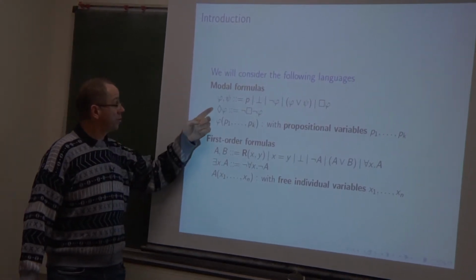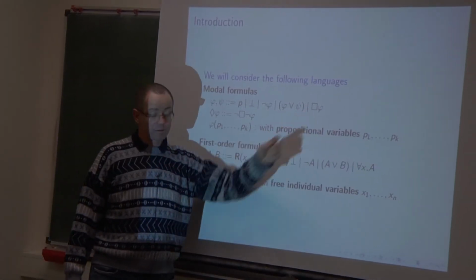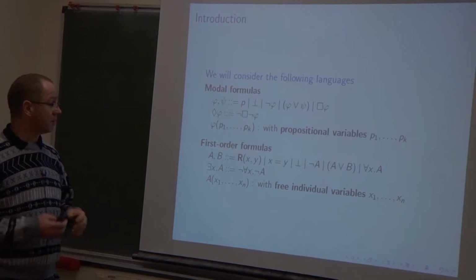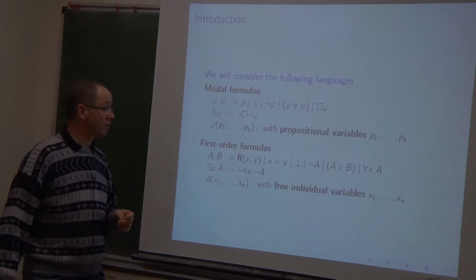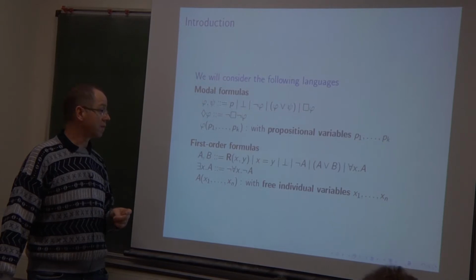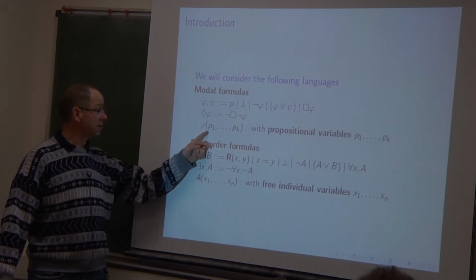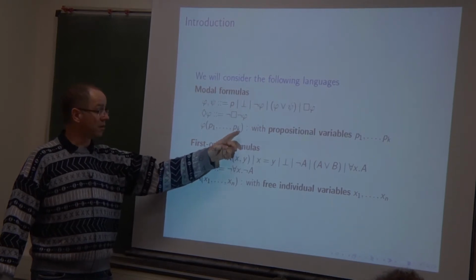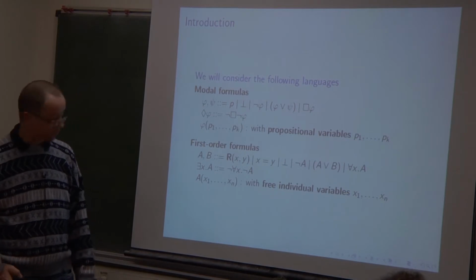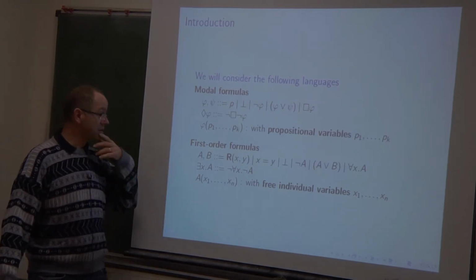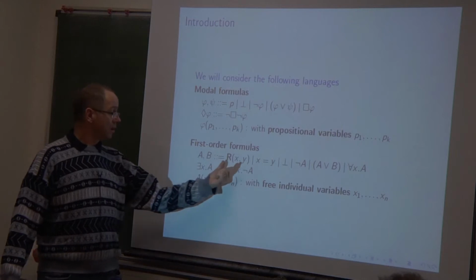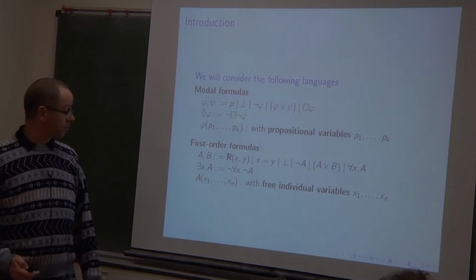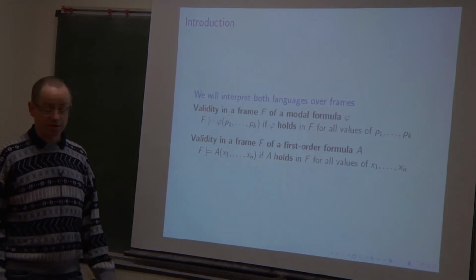The propositional language contains only one box, but the things I will say can also be extended to the multimodal case. And I will insist that if there is a formula with some propositional variable occurring in it, I will write it like this. And the first-order language is as usual, but I consider only one predicate of arity 2, which denotes the accessibility relation in the Kripke frame.